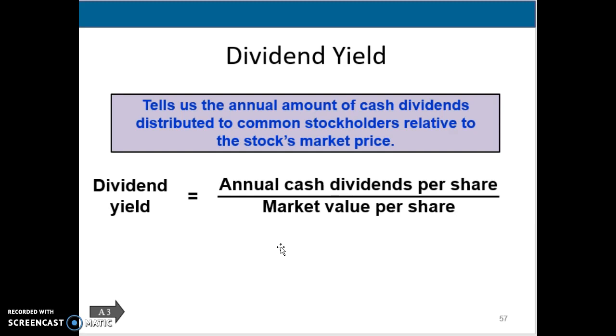Sometimes some stocks might pay little or no dividends, but that might be attractive to other investors because they expect that the stock price is going to increase. Because remember, we said if companies don't typically pay dividends, their stock price increases. Amazon's a prime example. Amazon does not pay dividends, and if you looked at their stock price, you can see that it's significantly higher than most shares of stock out there.